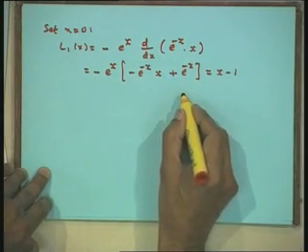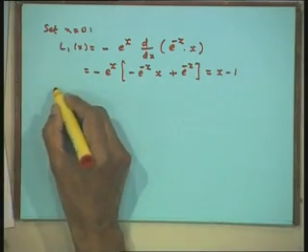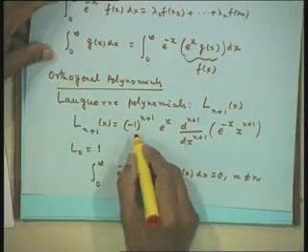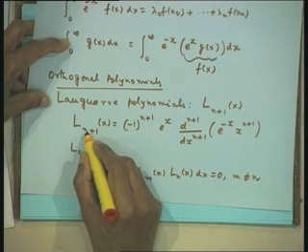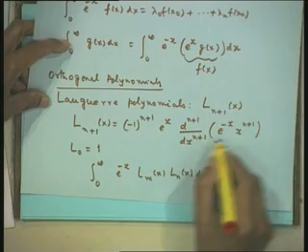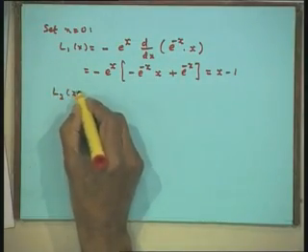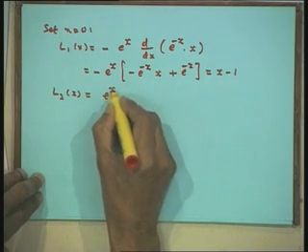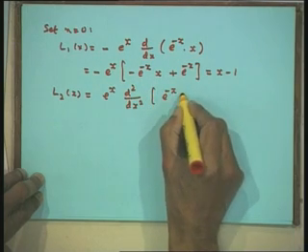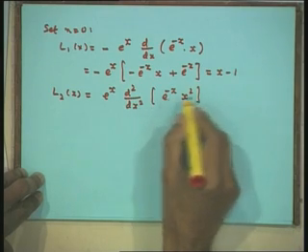This gives me the first Laguerre polynomial. Now, set n equal to 1 in this equation to get the Laguerre polynomial L2 x. Therefore, when I set n equal to 1, I get here minus 1 whole squared, which is a positive sign. This is the second derivative and I will have here x squared. Therefore, L2 x will be equal to exponential of x, d squared upon dx squared, of e to the power of minus x into x squared. Now, again I will differentiate it as a product.